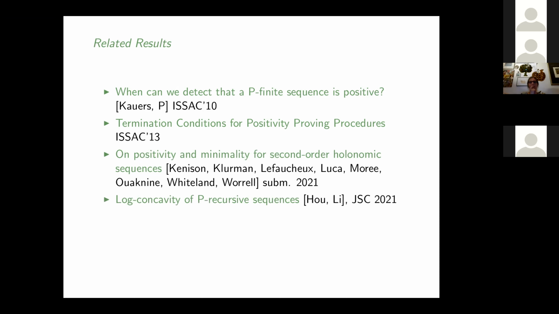This Turán inequality, this determinant a_n squared minus a_{n-1} times a_{n+1} greater equals 0, is also log-concavity. And related to log-concavity, there are a lot of particular results also by different people. And this by Jing-Hu Ho and Guo-Ji Li is very recent. They also start only from the defining recurrence relation, but they look at when this log-concavity holds asymptotically. So they also have a method to prove this, and they have certain criteria.